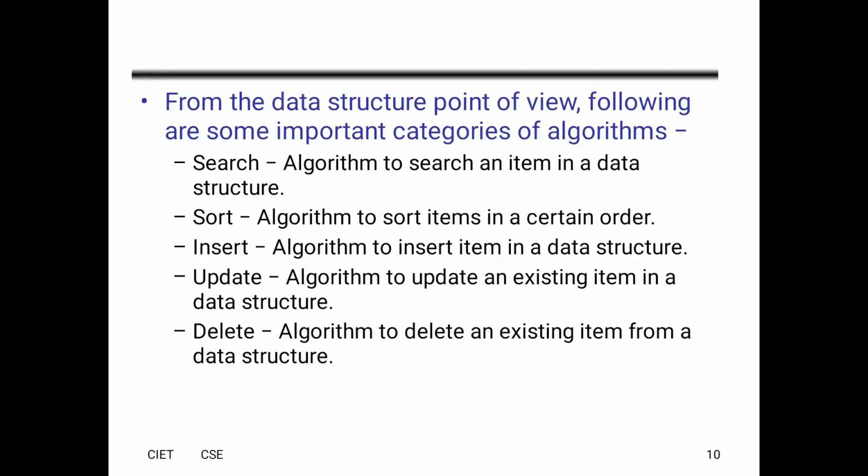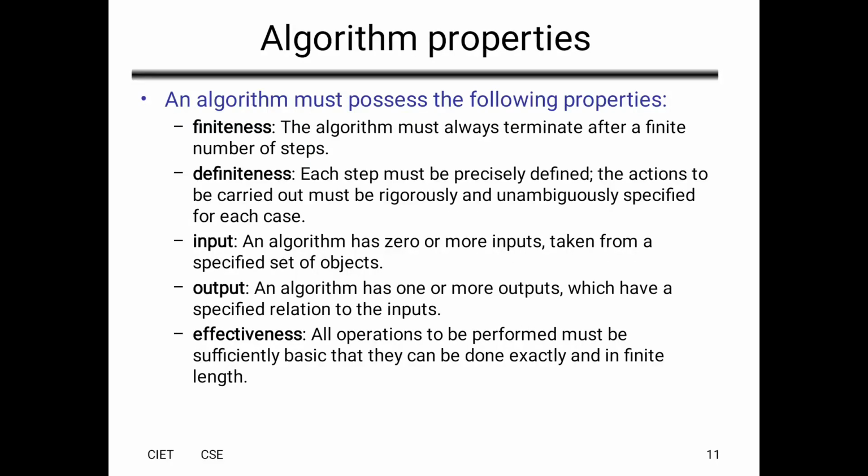And properties. In properties of algorithm, we have five properties: definiteness, effectiveness, termination, finiteness, and input and output. So these are the properties of an algorithm. The first one is definiteness. Definiteness means every instruction in an algorithm should be specific and unambiguous.